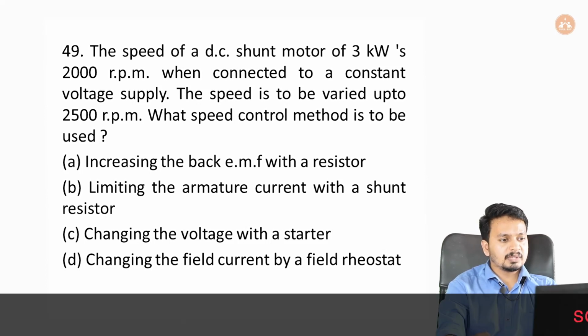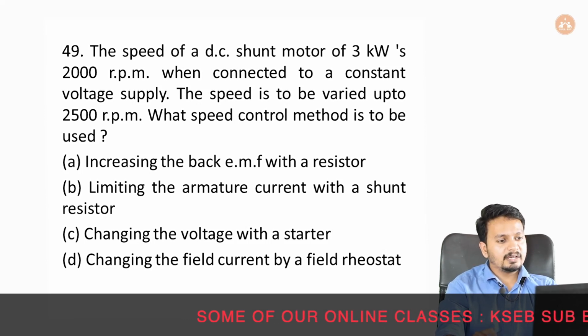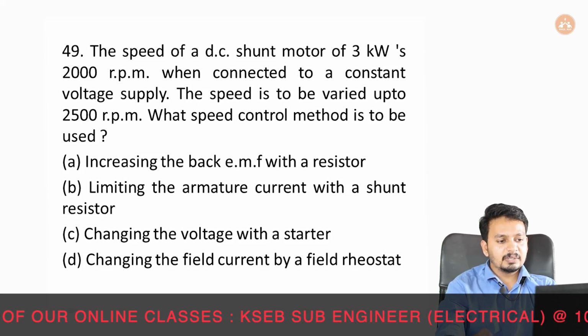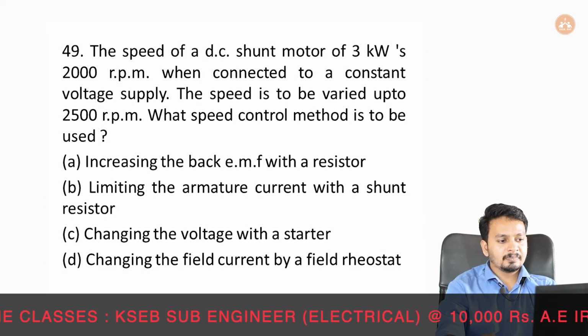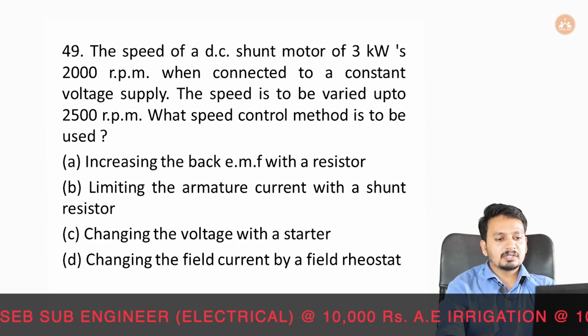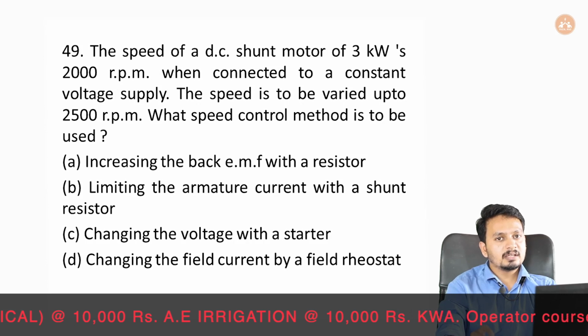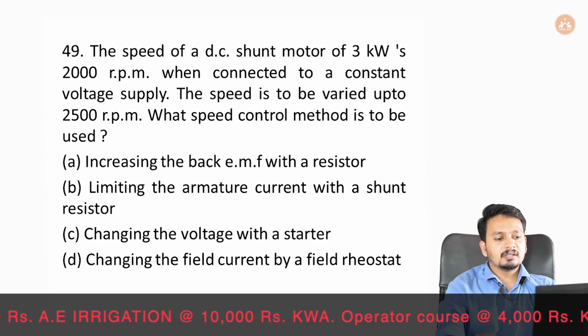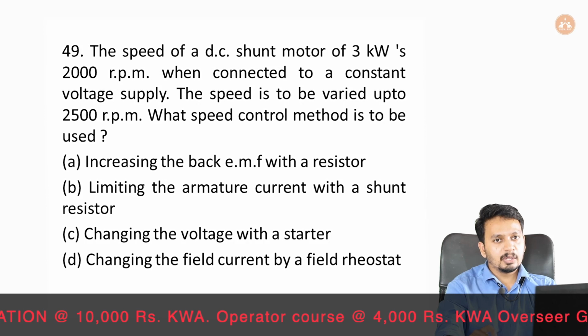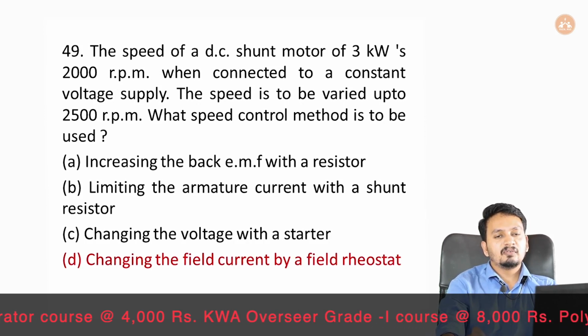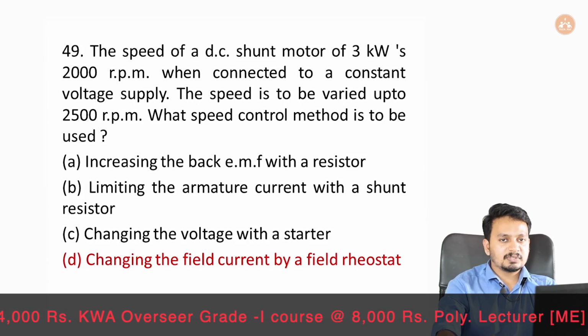Next question, the speed of a DC shunt motor of 3 kilowatts and 2000 rpm when connected to a constant voltage supply. The speed is to be varied up to 2500 rpm. What speed control method is to be used? Option A, increasing the back EMF with a resistor. Option B, limiting the armature current with a shunt resistor. Option C, changing the voltage with a starter. Option D, changing the field current by a field rheostat. So our answer will be option D, changing the field current by a field rheostat.